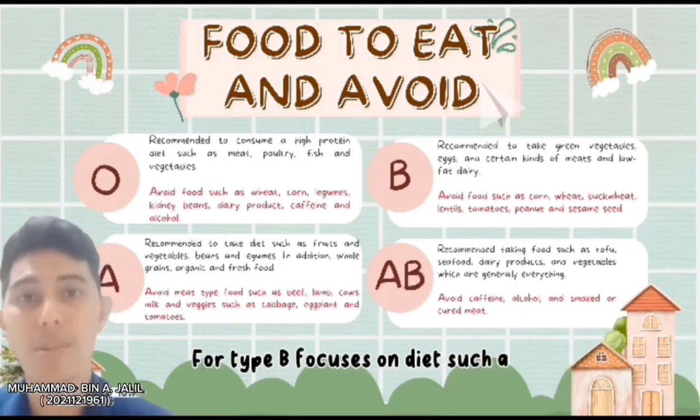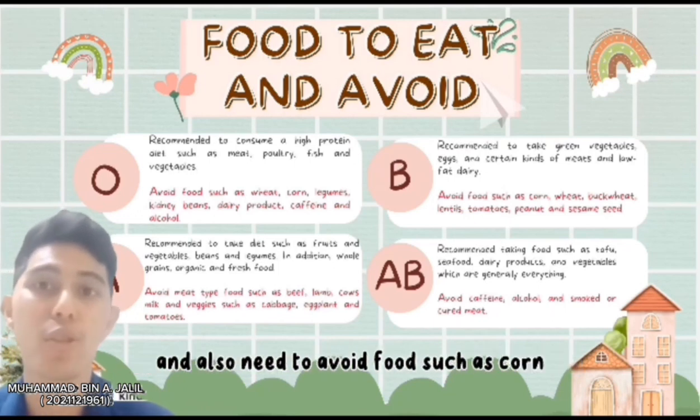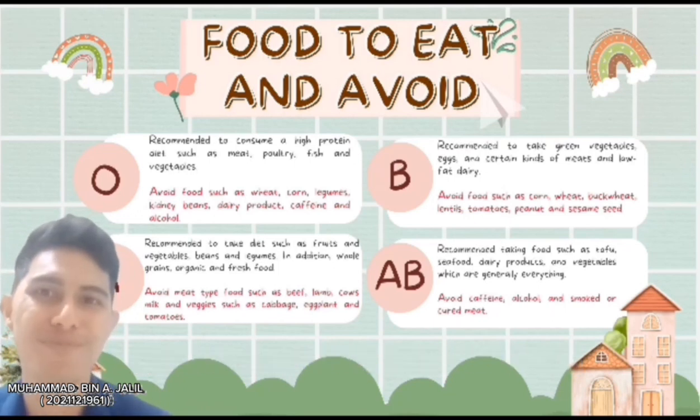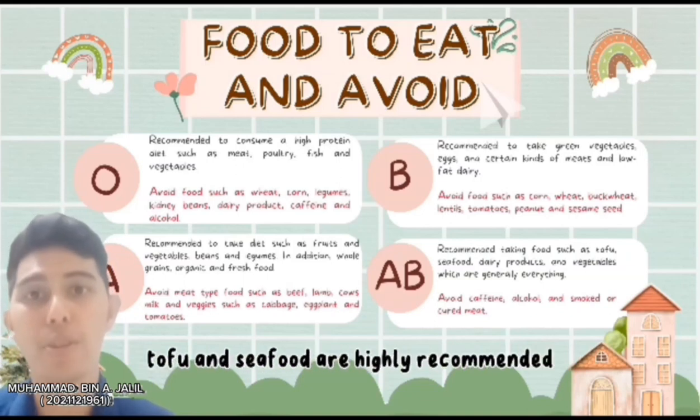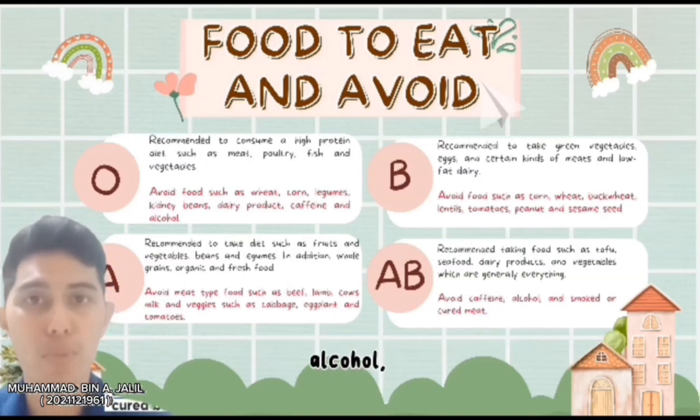For type B, focus on diets such as root vegetables, eggs, certain kinds of meat, and low-fat dairy, and also avoid foods such as corn, lentils, tomatoes, and certain kinds of veggies. Lastly, for type AB, tofu and seafood are highly recommended, not to mention dairy and vegetables too. And you need to avoid caffeine, alcohol, and smoked or cured meat.